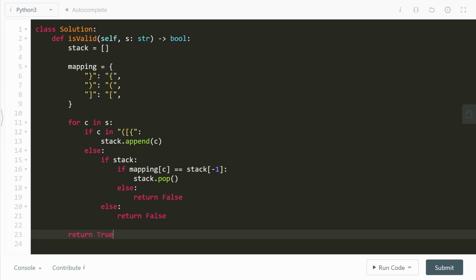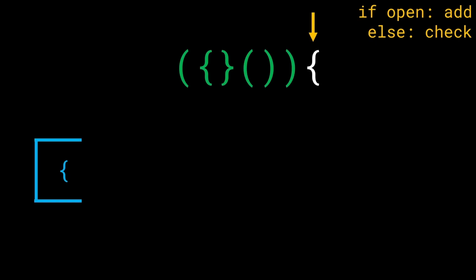Not so fast. This is where another mistake can occur. We have to ensure that the stack is empty. We have to ensure that the length of the stack is equal to 0. Why? Because we already saw this example over here.